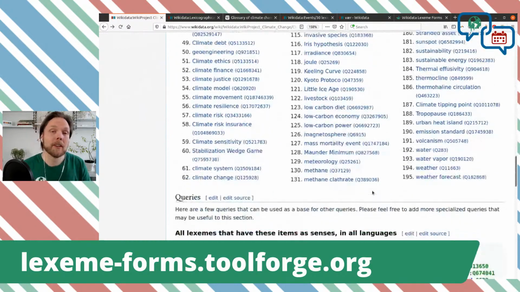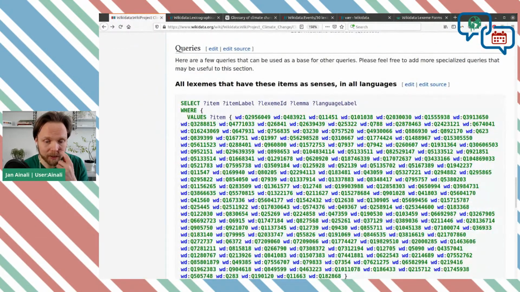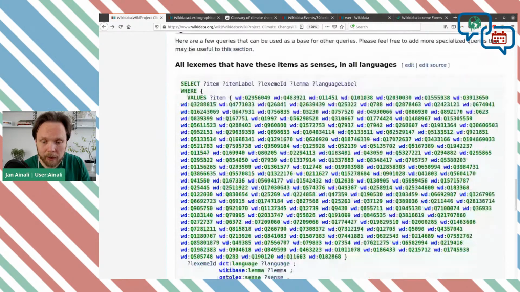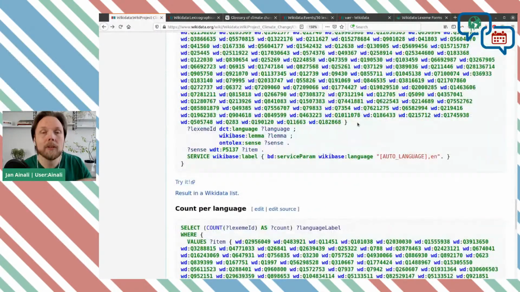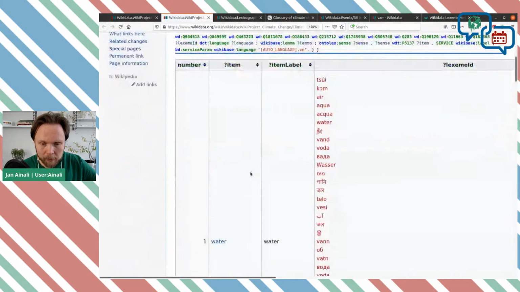And then just for some funsies, I've added a few queries at the bottom so that we can see all the lexemes that have these items as senses in all languages. Through that, we can follow how we go. And I also set up a page here with a Listeria bot, so we can see where we are starting.